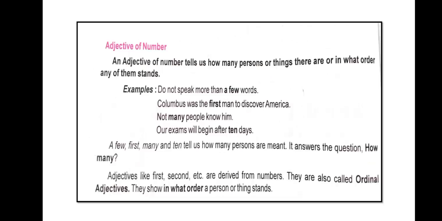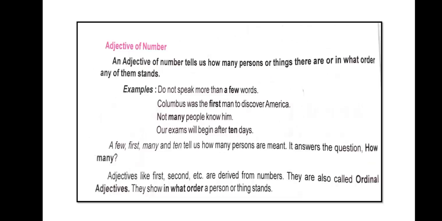Not many people know him. Our exams will begin after 10 days. So here a few, first, many, and ten tell us how many persons or things. We can count them in numbers, so this is called adjective of number.